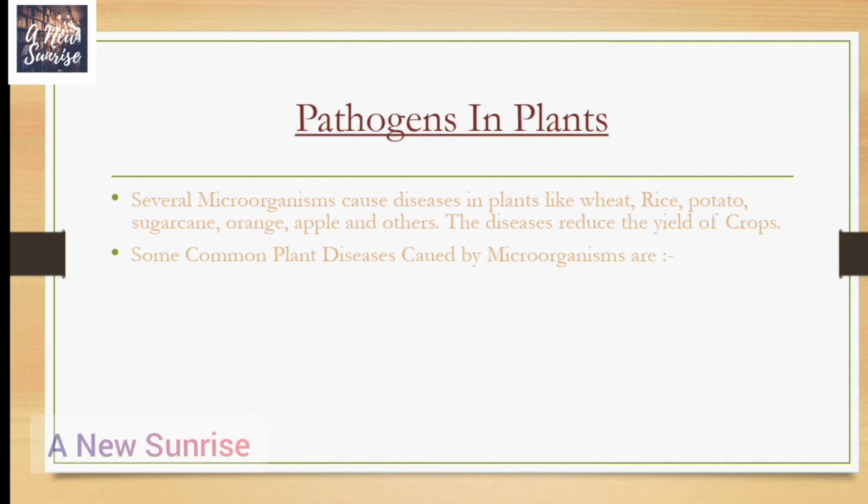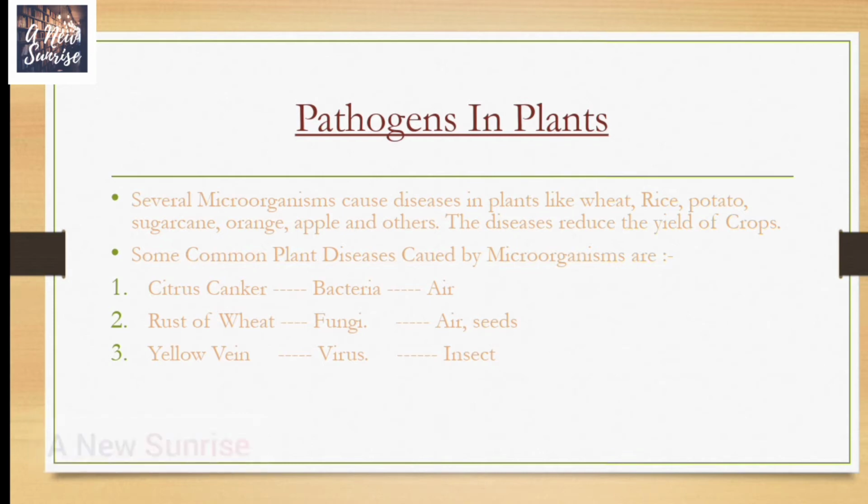Some common plant diseases caused by microorganisms are citrus canker, a bacterial disease usually transmitted through air; rust of wheat, a fungal disease usually transmitted through air or seeds; and yellow vein, a viral disease usually transmitted through insects. Yellow vein is also known as mosaic of bhendi, or okra.